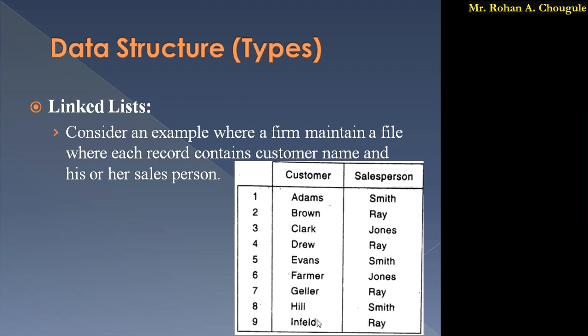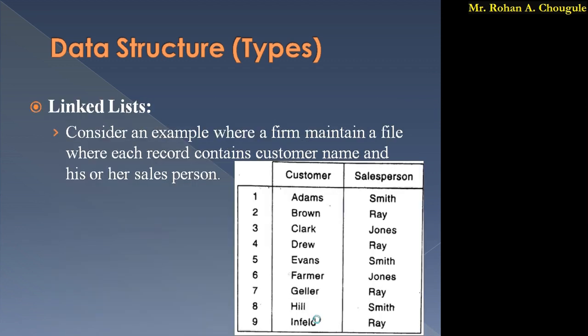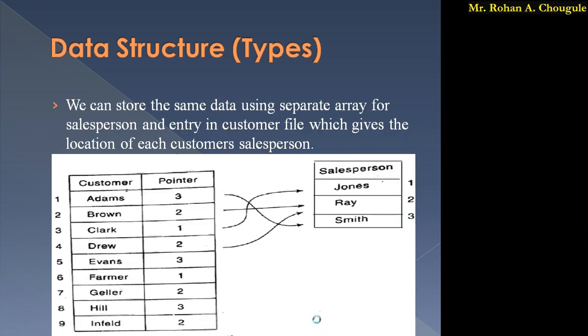But in this case, there are some issues while accessing the elements. Suppose we want to access the customer names of the salesperson Ray. In that case it is quite difficult to handle the data. So in that case we have another way to store the data.